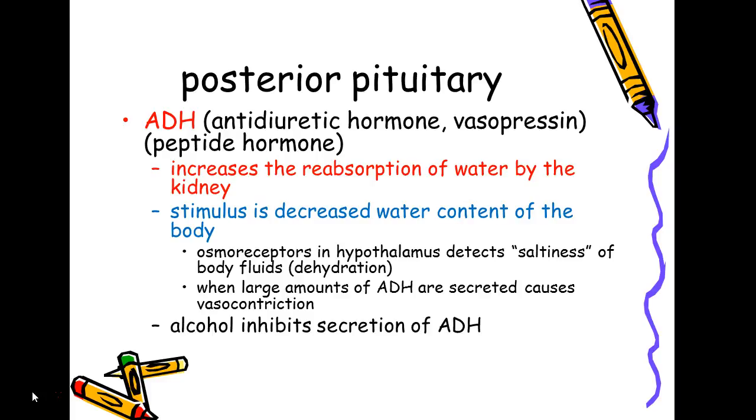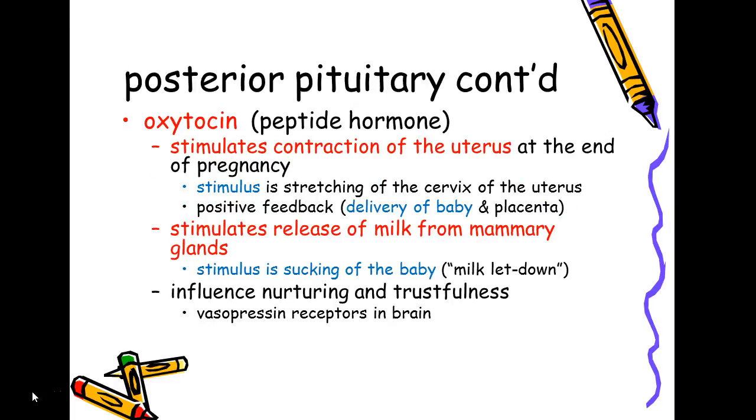Alcohol consumption inhibits secretion of ADH. So if one is consuming alcohol, one puts out more urine because less ADH is secreted. The second hormone of the posterior pituitary is oxytocin. It is also a peptide hormone. And it has 2 jobs, 2 functions.